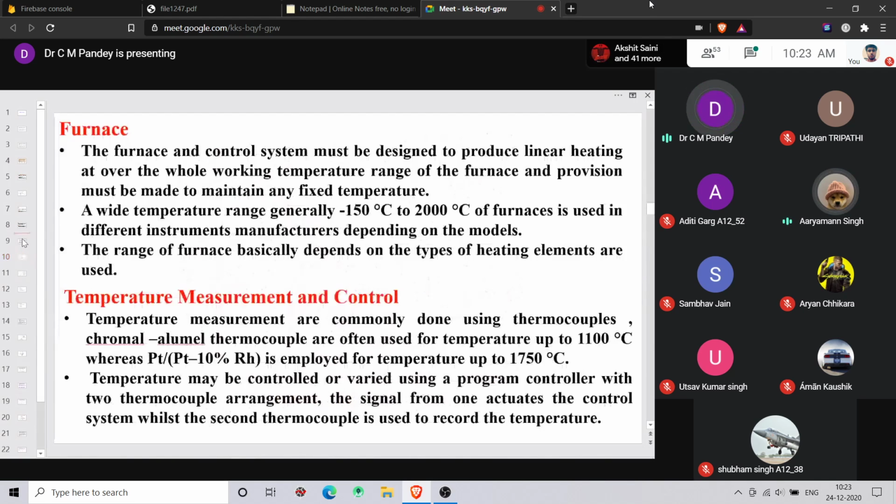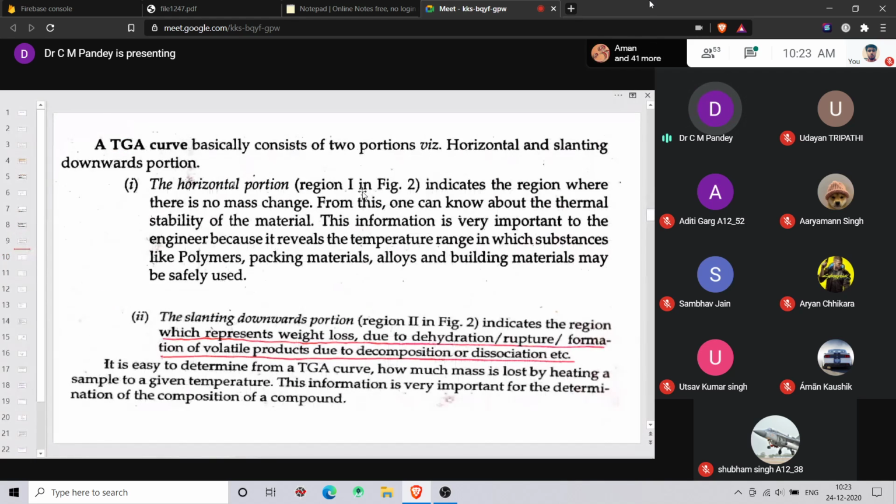So I was saying that the horizontal portion, that is region 1, indicates the region where there is no change in the mass with increase in the temperature. From this, we can know about the thermal stability of the material. We can know that up to that temperature, the material is stable. This information is very important to the engineer because it reveals the temperature range in which substances like polymer, packing material, alloys, and building material may be safely used.